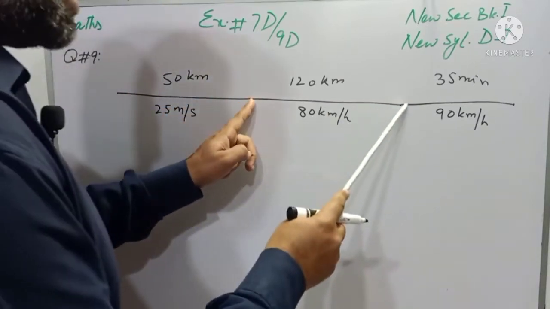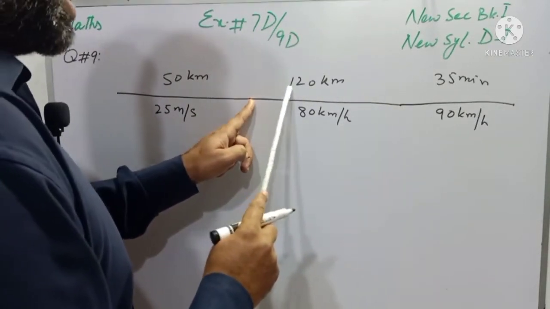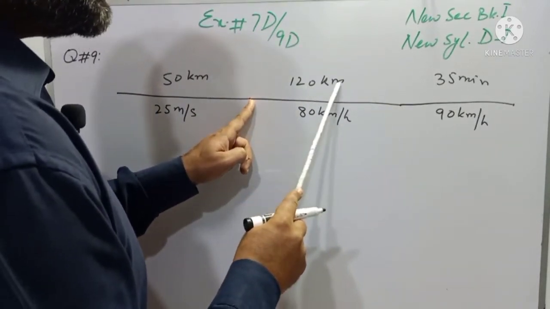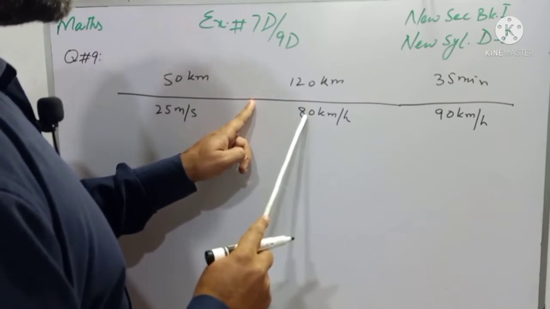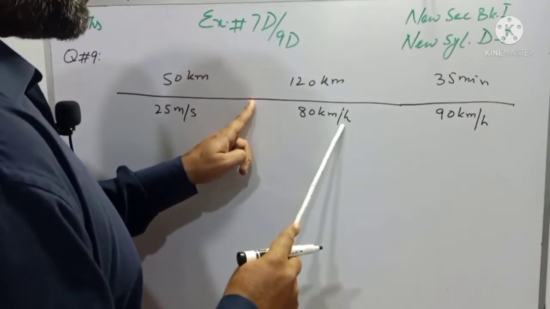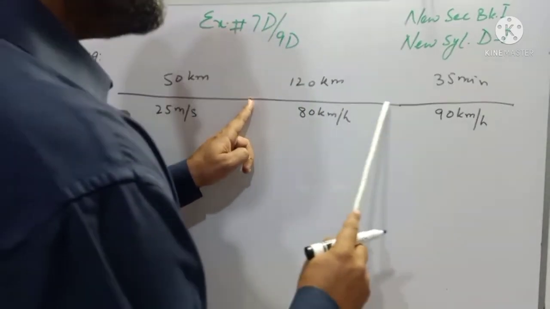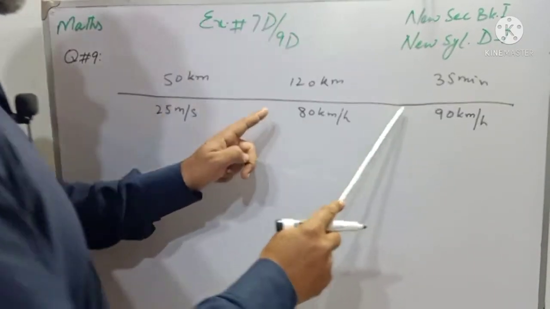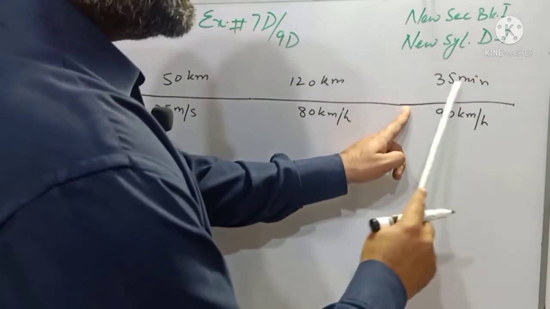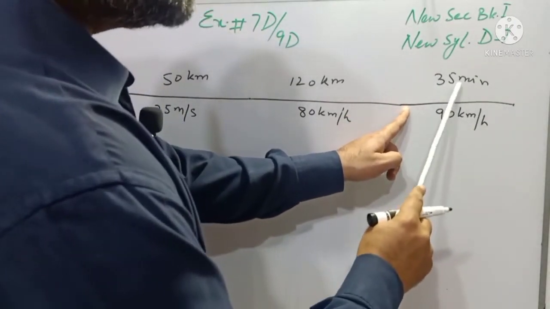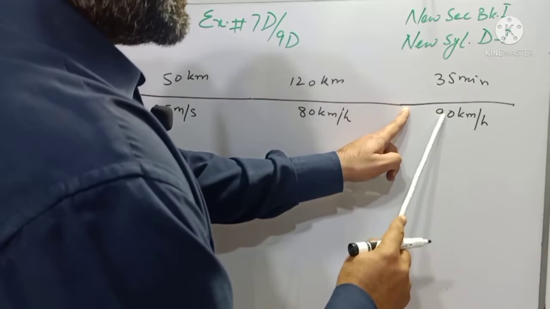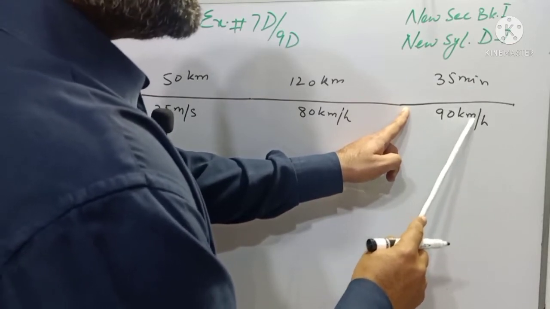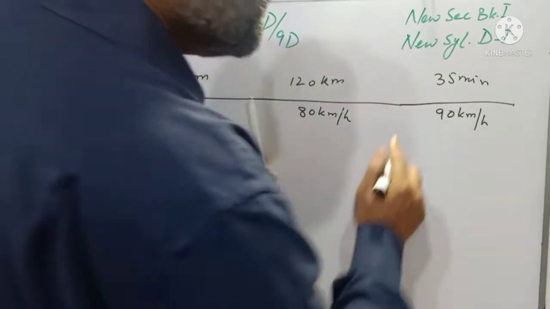Then from this point to this point, distance is 120 km and average speed is 80 km per hour. Again, we will find the time taken from this point to this point. And the last part of the journey, time is given, that is 35 minutes. And average speed is 90 km per hour, and we will find